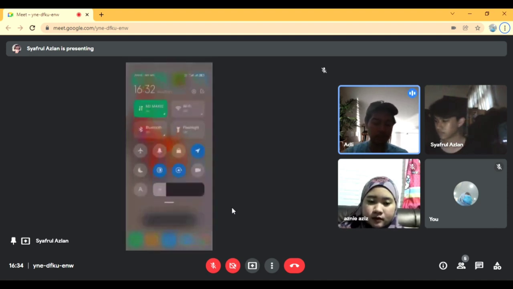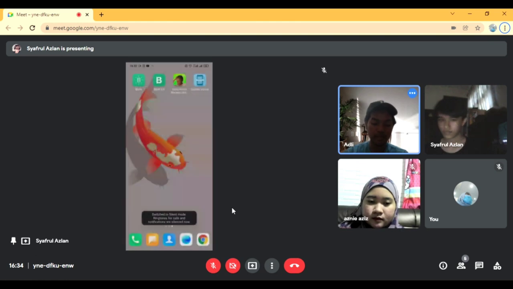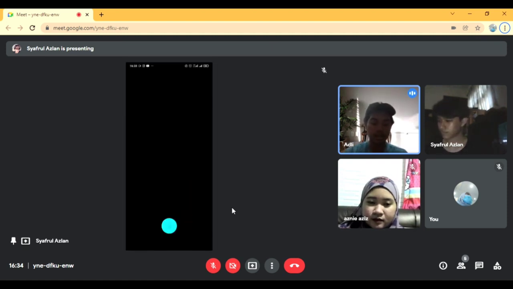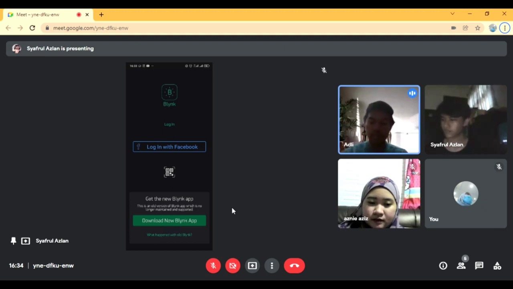By using the Blynk app, we can activate and deactivate the system. The third one is to notify the owner and authority through the application. The app also sends notification to the owner and authority in the event of burglary.